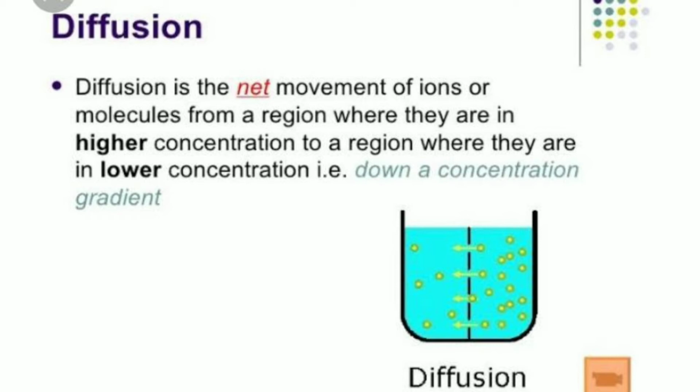Now the two things which get transported from one side to the other side are either the solvent or the solute. So far as the diffusion is concerned, diffusion is the net movement of the ions or the molecules from a region where they are in the higher concentration to the region where they are in the lower concentration.